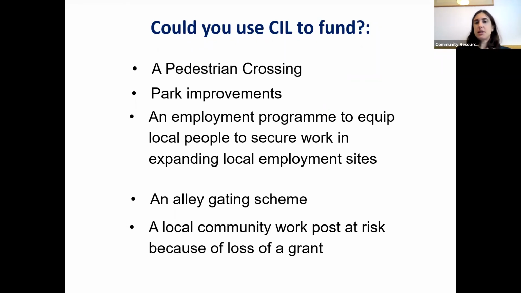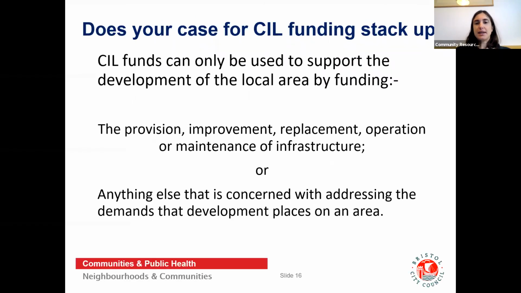The bottom two bullet points are two examples of things that cannot be funded using SIL. So an alley gating scheme, where it's proposing to put some gates at the ends of an alley that maybe runs along the side of some private housing, is not legitimate use of SIL because it's essentially for private use or private benefit. Using SIL to fund a local community work post at risk because of loss of grant is also not legitimate use of SIL because it is not either infrastructure related or anything that is concerned with addressing the demands that development places on an area.